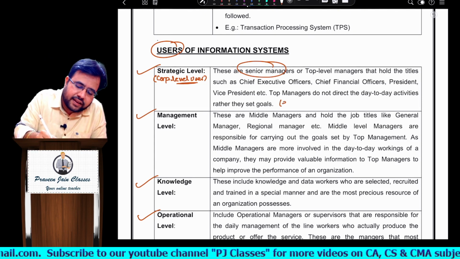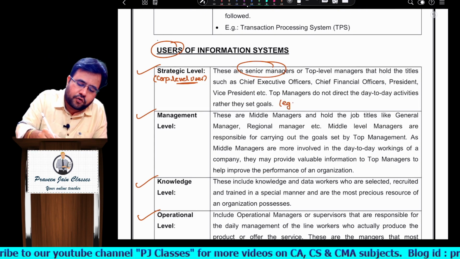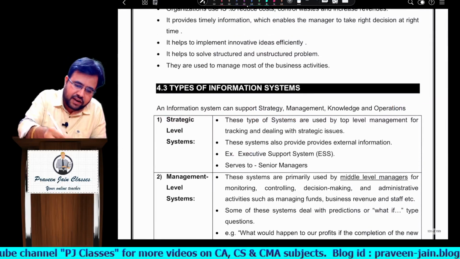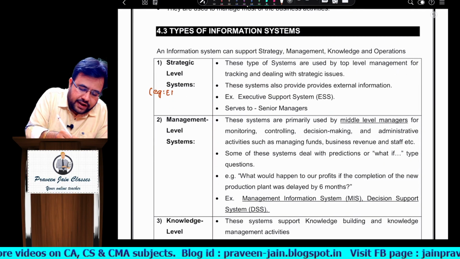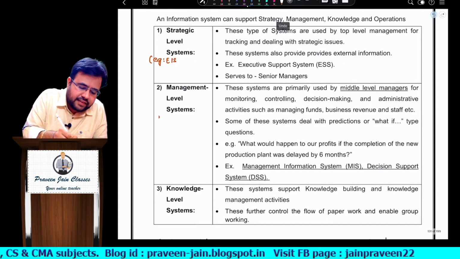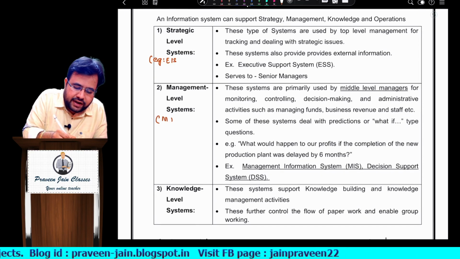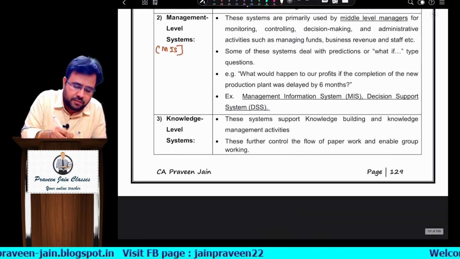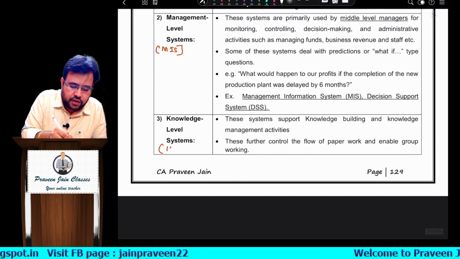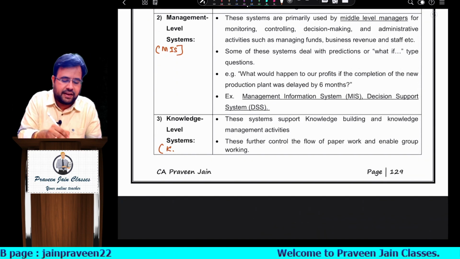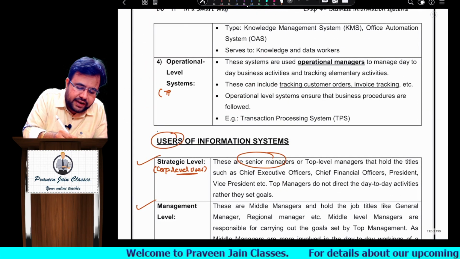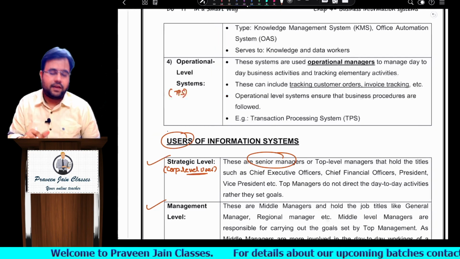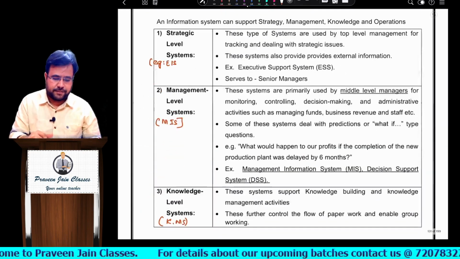Similarly, for the types of information system: for strategic level information system, you can write an example of EIS. For management level, you can write an example of management information system. For knowledge level, you can write an example of knowledge management system, KMS. For operational level, you may write an example of TPS. So both answers I have covered, sir.